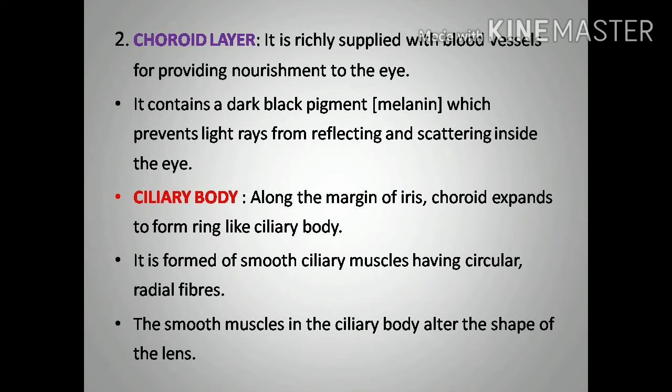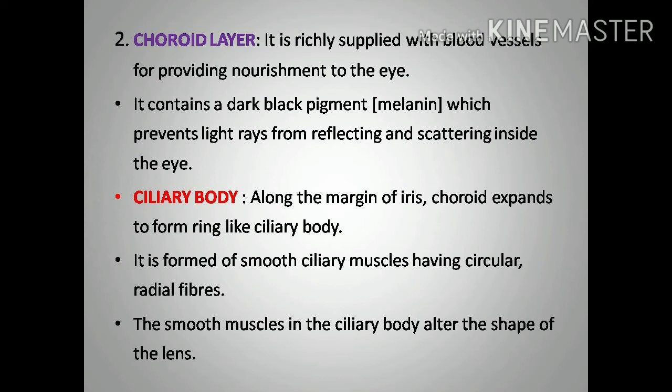It is formed of smooth ciliary muscles having circular and radial fibers. The smooth muscles in the ciliary body alter the shape of the lens. These circular and radial fibers help in changing the shape of the lens.